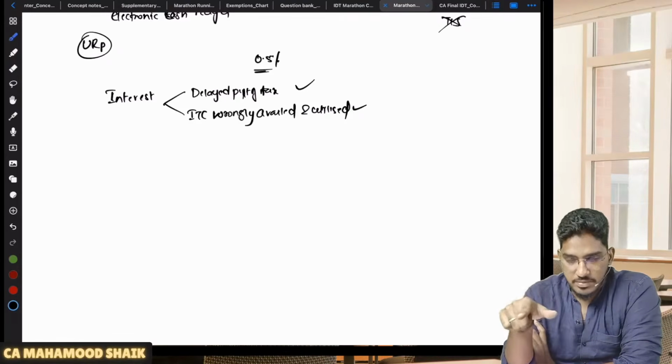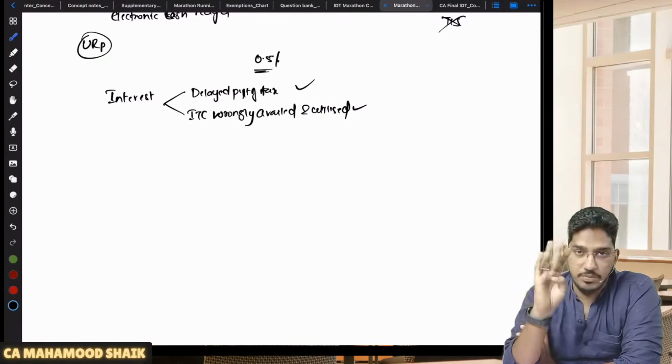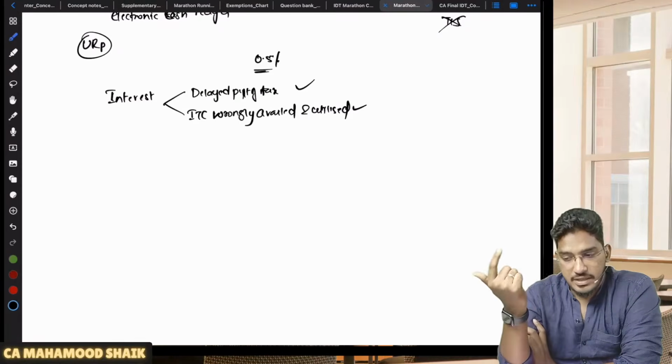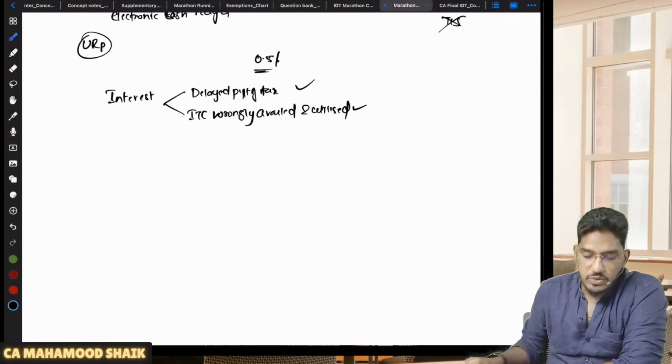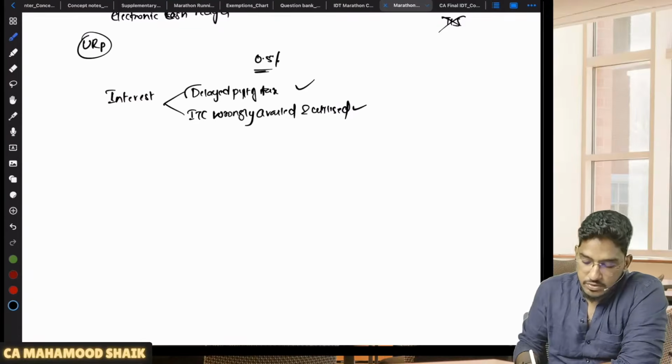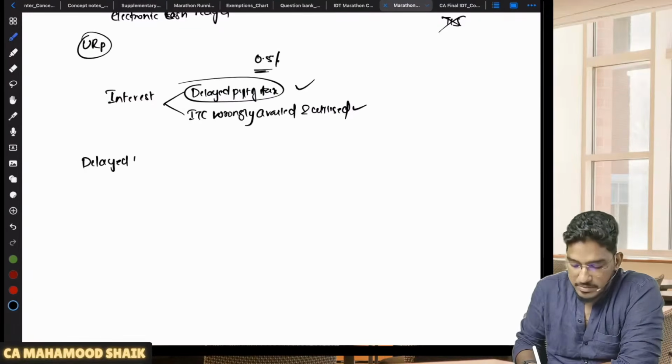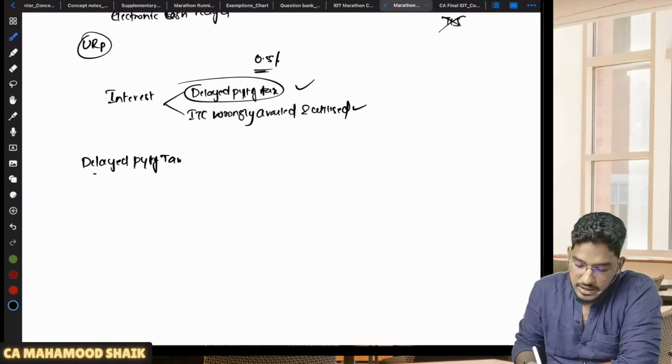So the liability to pay interest can happen in 2 circumstances. One is you are required to make the payment of tax, but you are not making the payment of tax. Number 2, you are claiming the ITC wrongly and also utilizing it. Then also interest will become applicable. First, we will talk about delayed payment of tax. In case you are making delayed payment of tax, how much interest will you be liable to pay? Listen carefully.